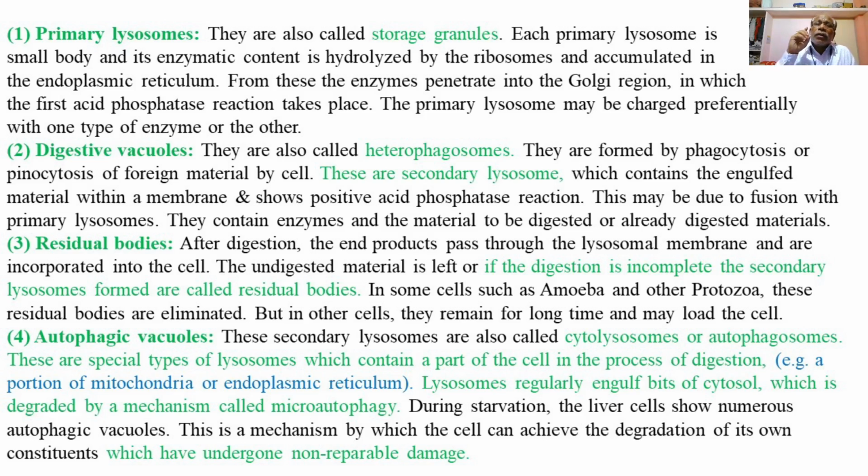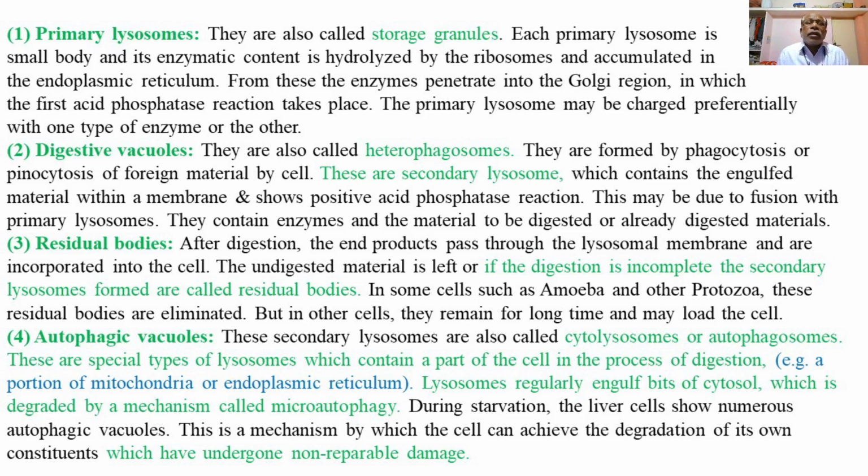So one thing that should be kept in mind is that primary lysosomes, the true lysosomes, are formed in the cell by the ribosomes, ER and the Golgi bodies, enclosing one or different types of digestive enzymes, hydrolytic enzymes, into the primary lysosome, right?